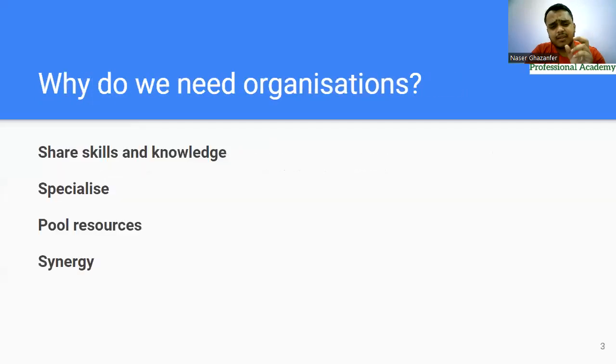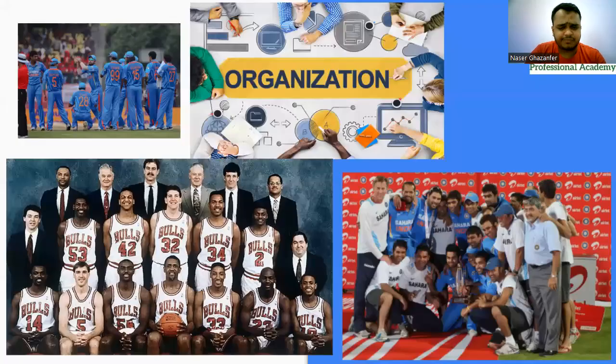This is a really small chapter. You can go forward to the Kaplan material and try solving these questions. The questions are also really simple. Go ahead and solve these questions from the Kaplan or the BPP text, which is going to be the same. The next chapter is going to be organizational structures, where we'll look at how organizational structures are made, what a boundaryless structure is, what an entrepreneurial structure is, what a functional structure and a divisional structure are. These are all things we are going to go through in the next chapter.